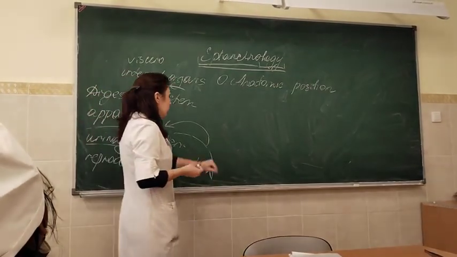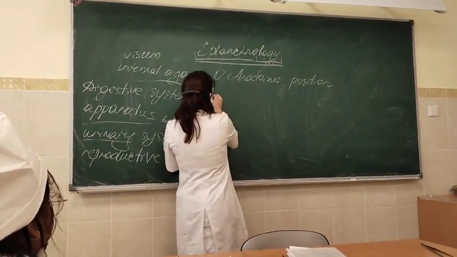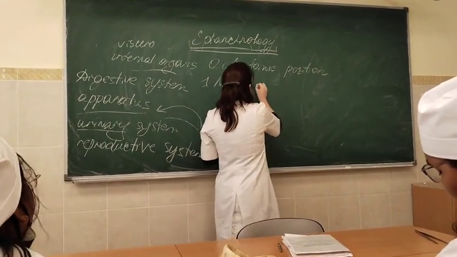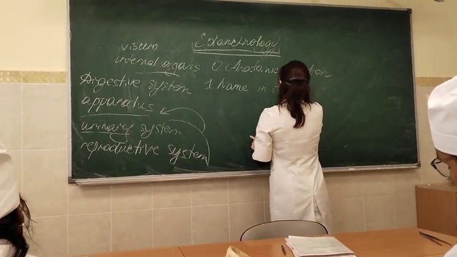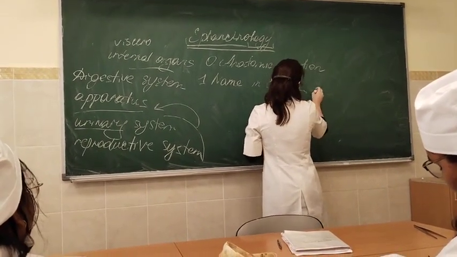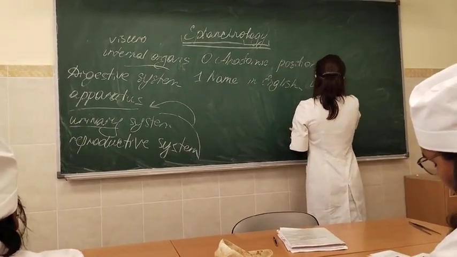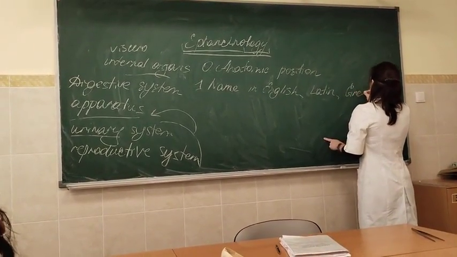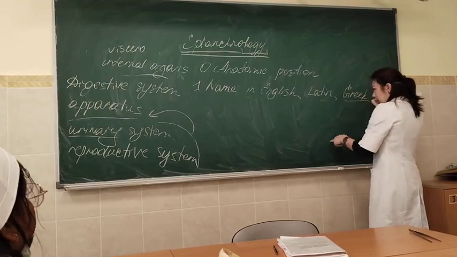And after you put it, you should give us a name, as always. Certainly we give the English name, and then we give the Latin name, and when we study internal organs, we also give the Greek name.